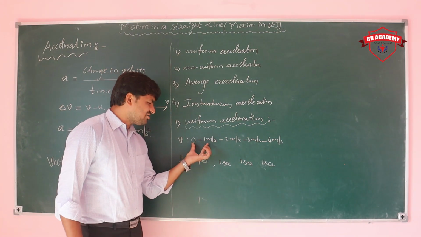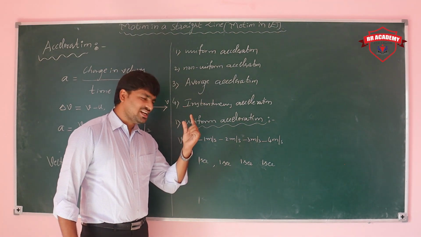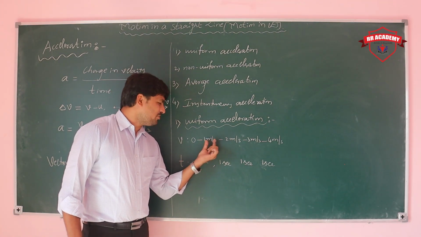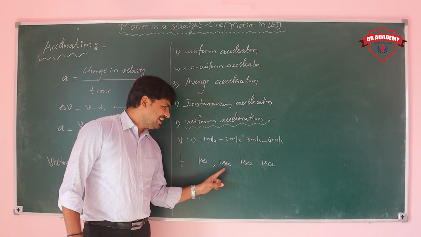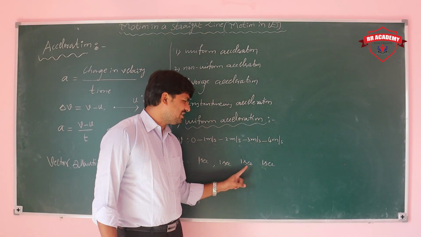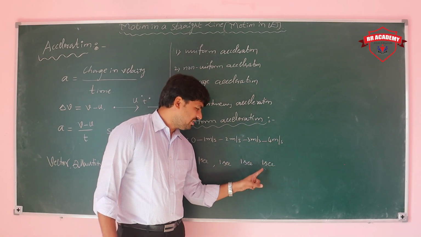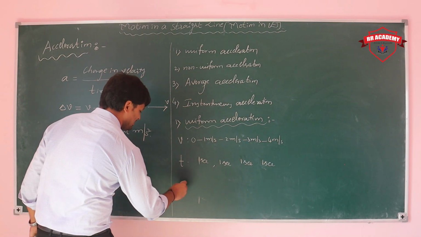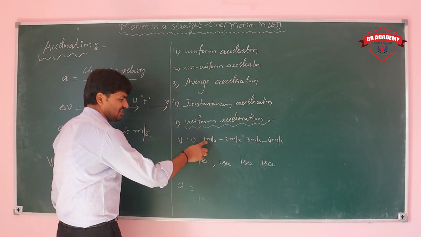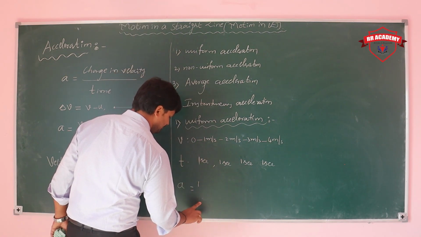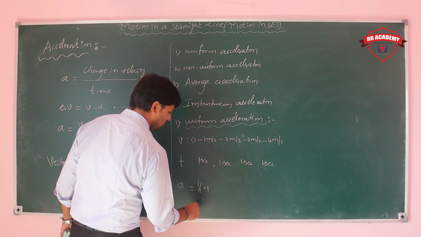What is the change in velocity here? 1 meter per second, in how much time? 1 second. Here the change in velocity is 2 minus 1, 1 meter per second in 1 second. 3 minus 2, 1 in 1 second. 4 minus 3, 1 in 1 second. So equal change in velocity in equal intervals of time. You can observe here acceleration is equal. Change in velocity is final velocity minus initial velocity. 1 minus 0, 1 by 1, that is equal to 1.